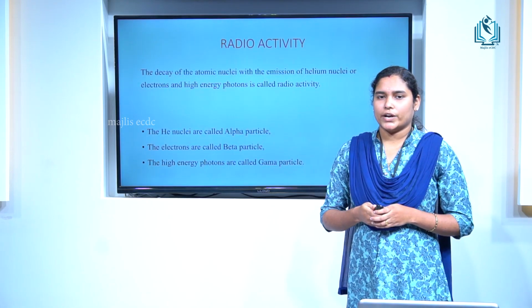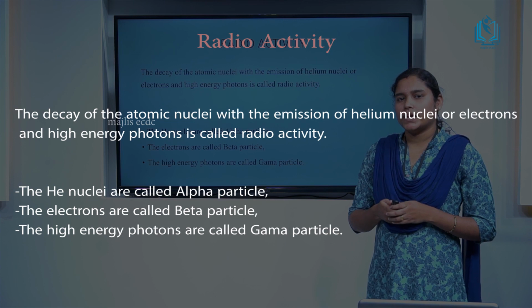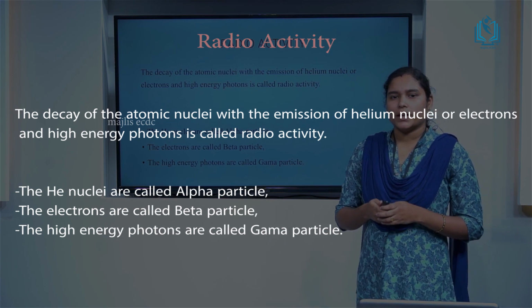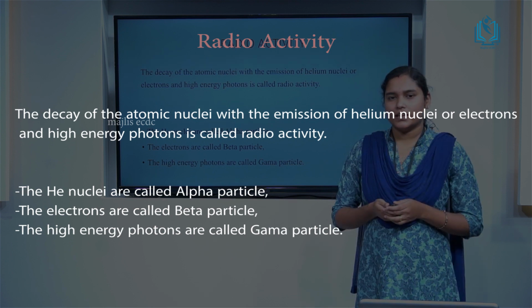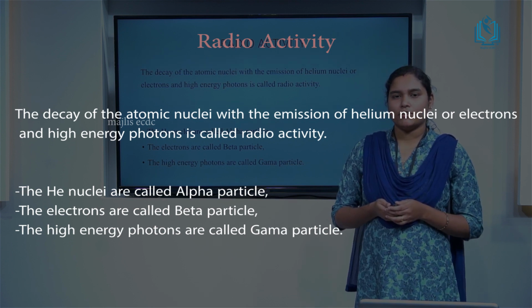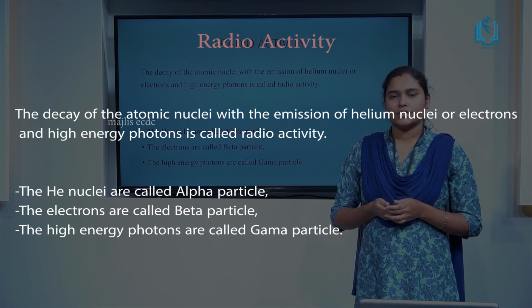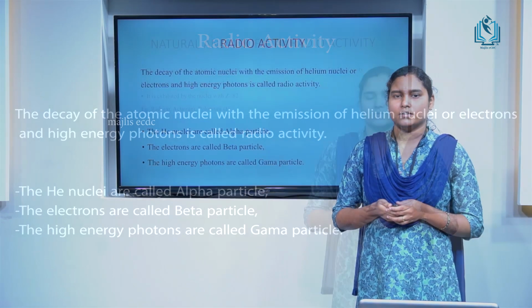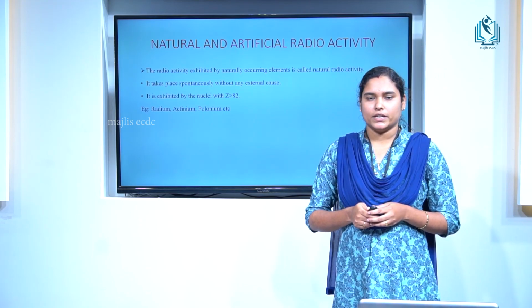The definition of radioactivity: the decay of atomic nuclei with the emission of helium nuclei, electrons and high energy photons is called radioactivity. The helium nuclei are called alpha particles, the electrons are called beta particles and the high energy photons are called gamma rays. Then there are natural radioactivity and artificial radioactivity.